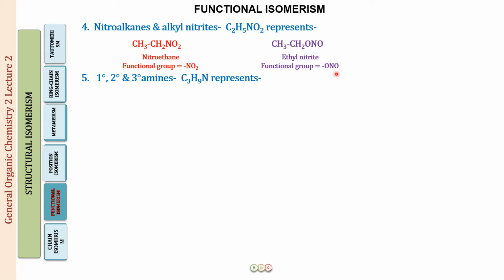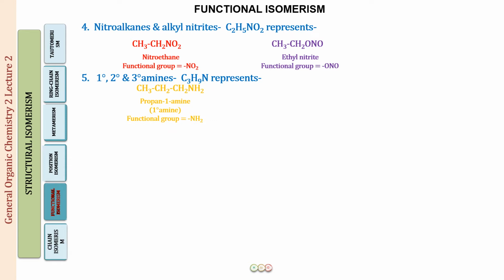The functional group is going to be ONO. Here it is the nitrogen, here it is the oxygen which is getting attached. Both of them are therefore different functional groups, and hence these two compounds will have different properties. And in fact, you have looked at the properties as well when we started lecture number 1. Fine. So let us move further with one more example.